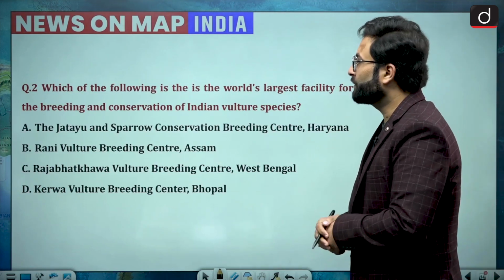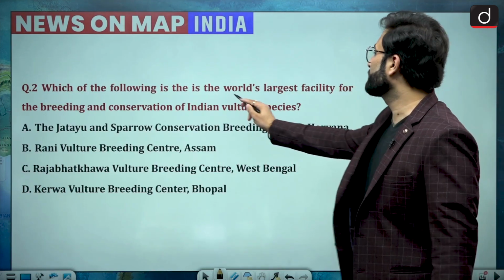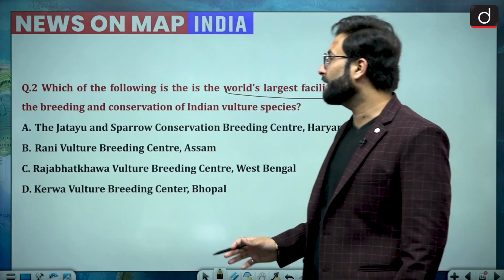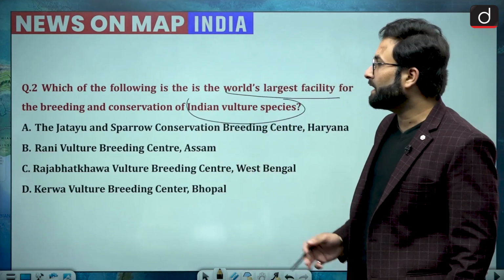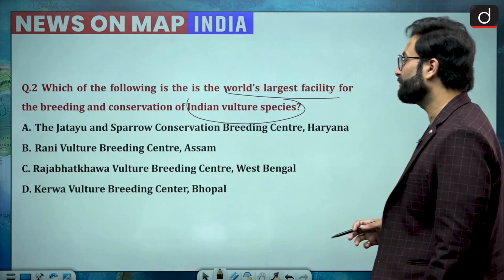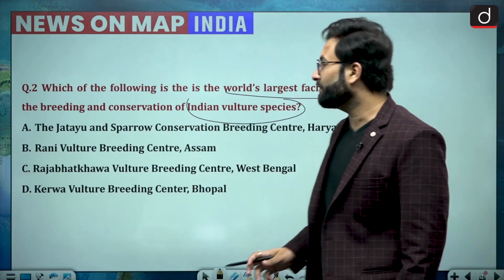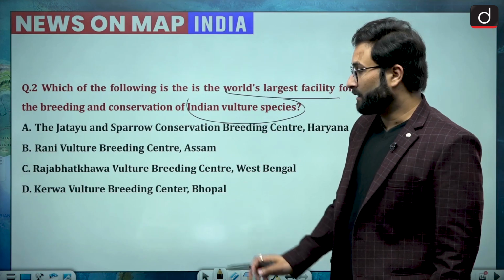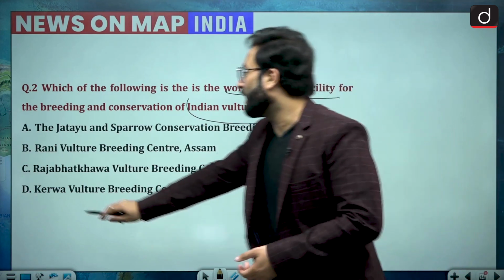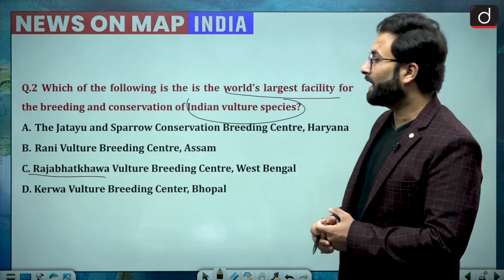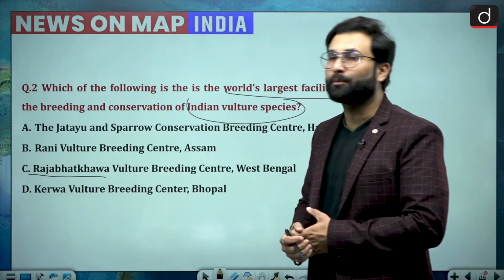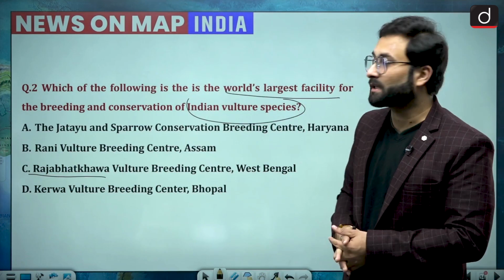So the question is, which of the following is the world's largest facility for breeding and conservation of Indian vulture species? Okay, options are A, Jatayu and Sparrow Conservation Breeding Center, Haryana; B, Rani Vulture Breeding Center, Assam; C, Raja Bhatkhawa Vulture Breeding Center, West Bengal; and D, Kerwa Vulture Breeding Center, Bhopal. So these are your options. You have to choose the correct option.